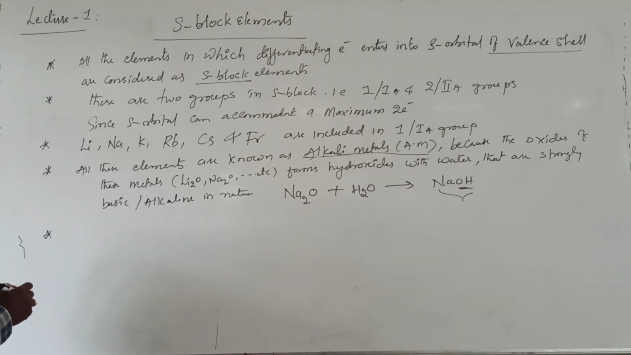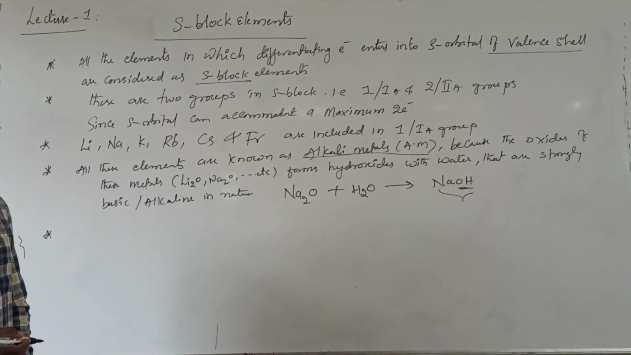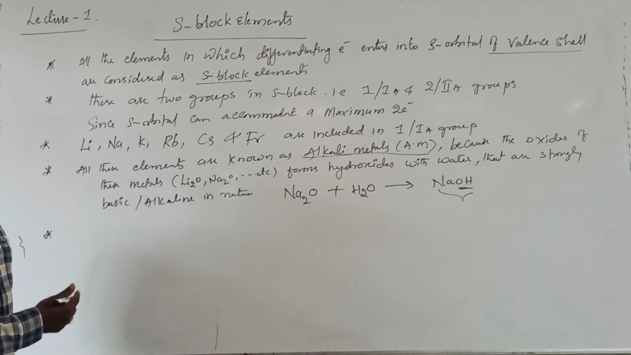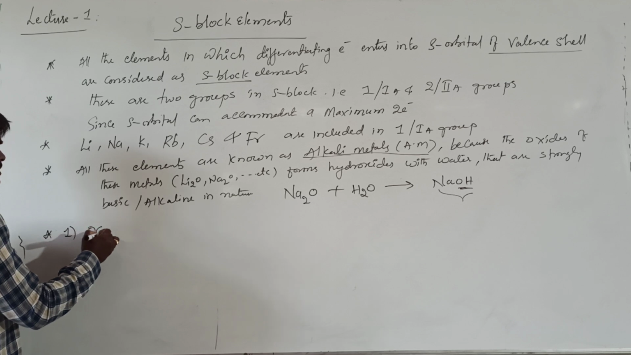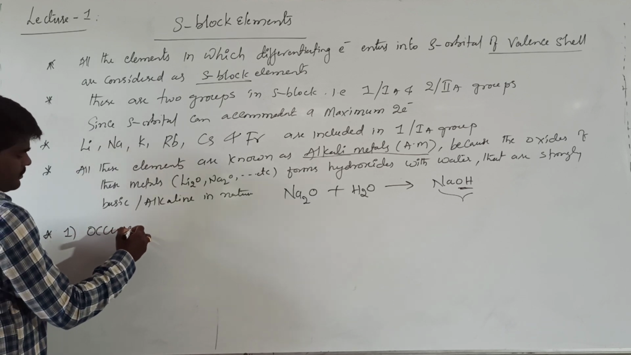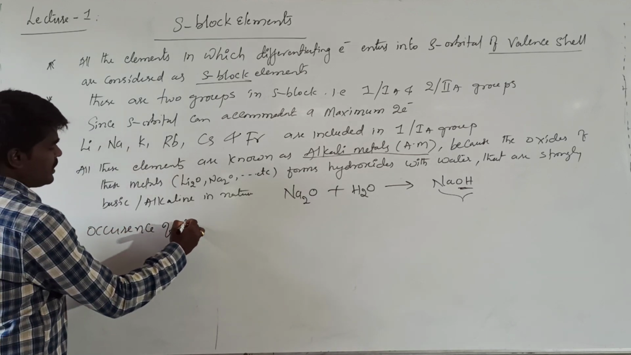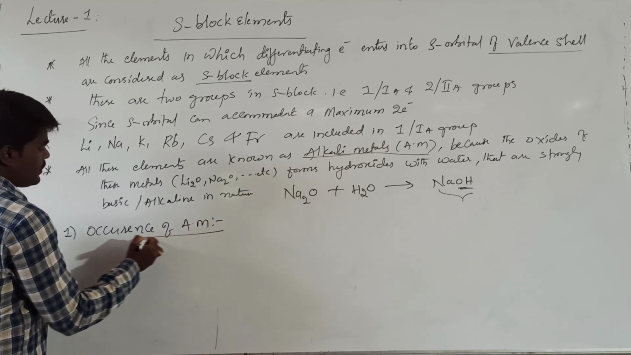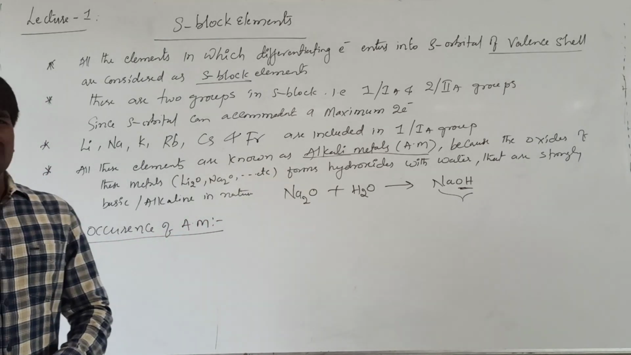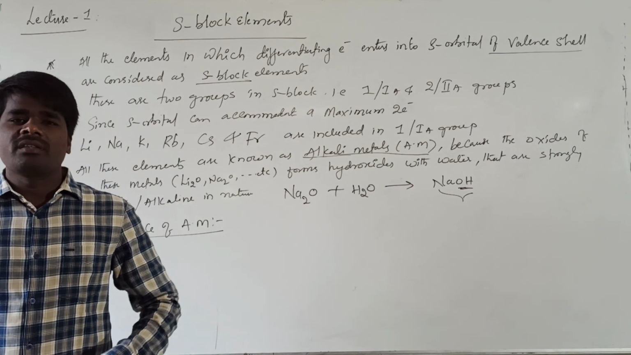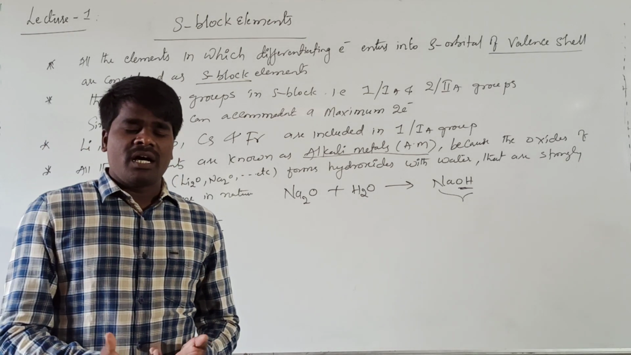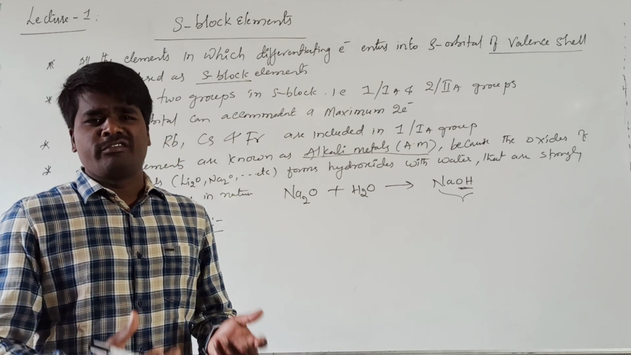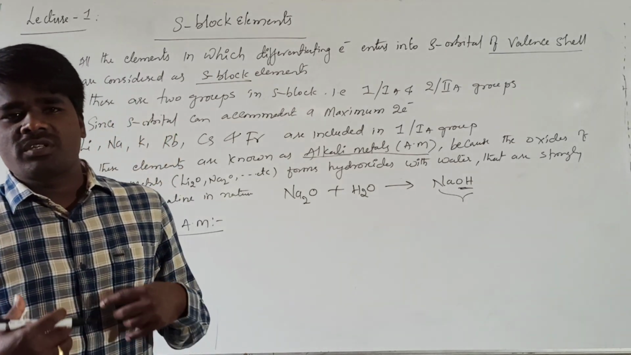Now, if you are talking about their occurrence and abundance, we will discuss their occurrence and abundance. The first property we will talk about is the occurrence of alkali metals. Occurrence means how they are generally available in nature, whether they are available in the elementary form or in the combined state as salts, in combination with different elements. That is generally given in terms of the occurrence.